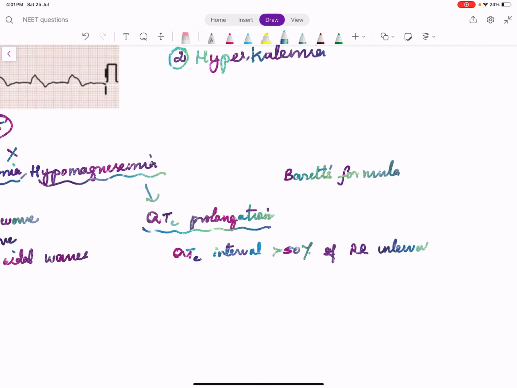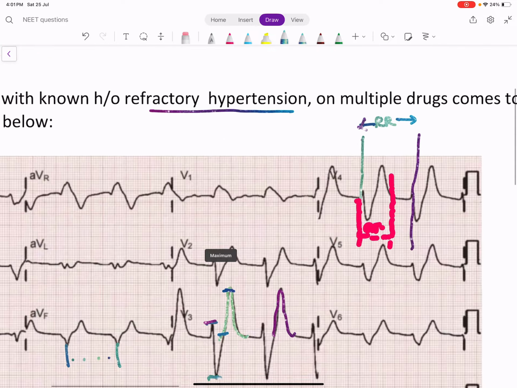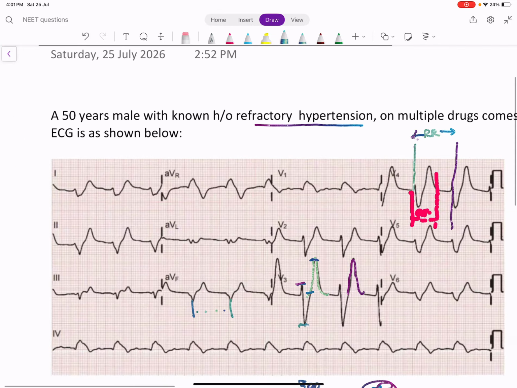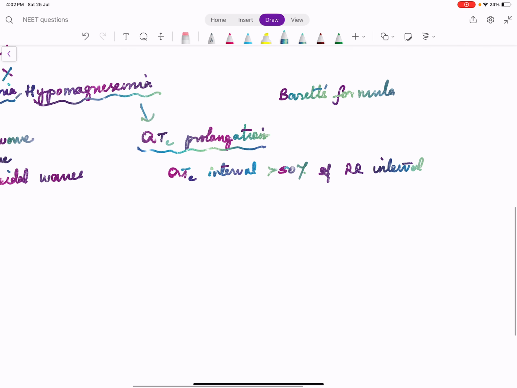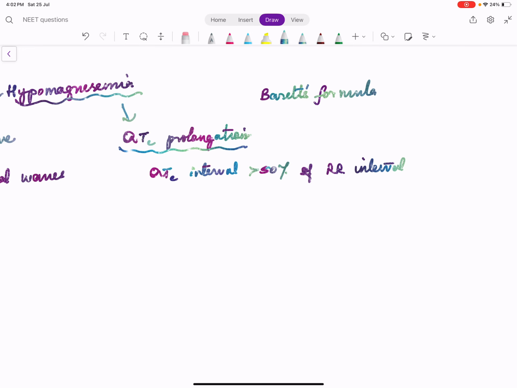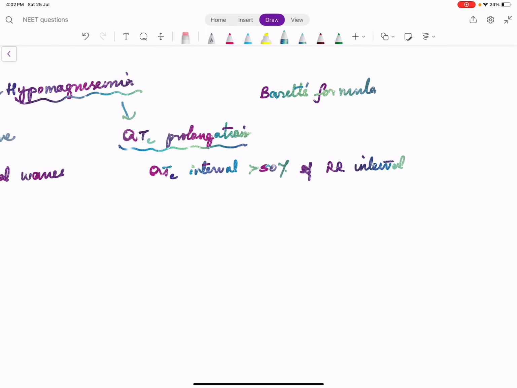So this is a simple visual clue to diagnose QT prolongation. Maybe in another place we can see. Roughly this is the RR interval and this is roughly the QT interval. You can see it is around 50%. It's not exceeding 50% here. So if the QT interval is more than 50% of the RR interval, then QT is said to be prolonged.